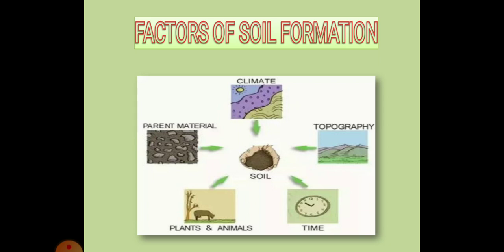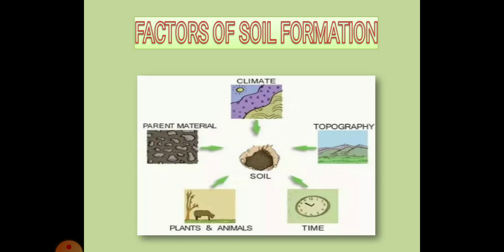Next is flora and fauna. Flora and fauna means plants and animals, and it affects the rate of humus, that is degraded organic material, formation in soil. Humus means the rich top soil made of decayed plants and dead organisms.